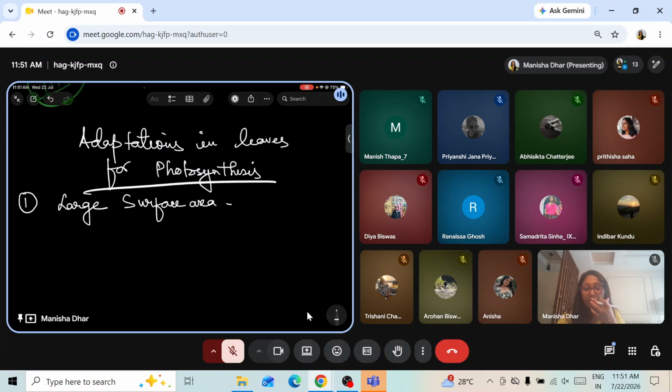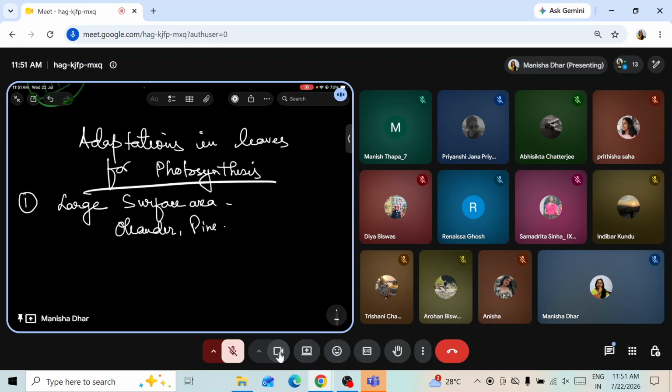And here examples are given of oleander and pine. Oleander and pine leaves are very narrow leaves. So because they are narrow leaves, they perform photosynthesis, but the rate is very low. If there had been broader leaves, then the rate of photosynthesis would have been more. Okay, this is it. And then we talk about the leaf arrangement. Leaves are arranged at right angles to each other. Okay, leaves arranged at right angles to each other to obtain maximum sunlight.